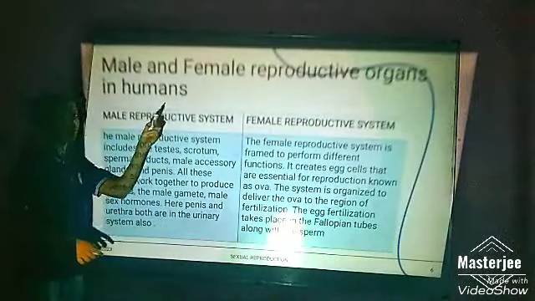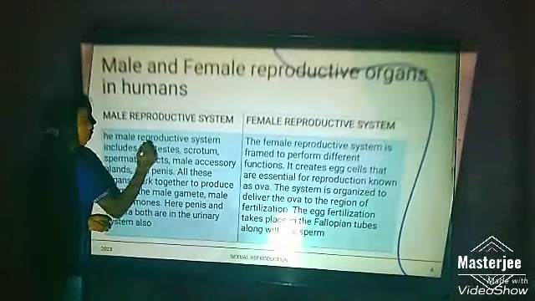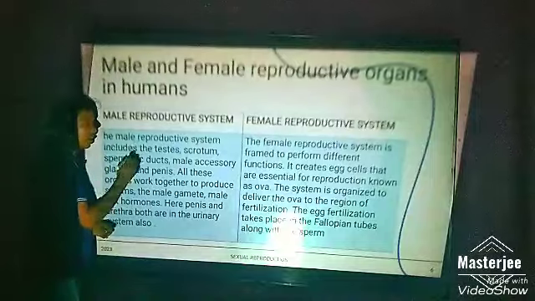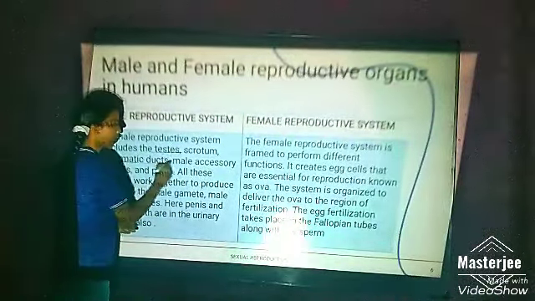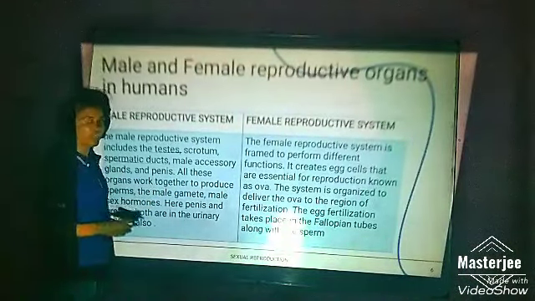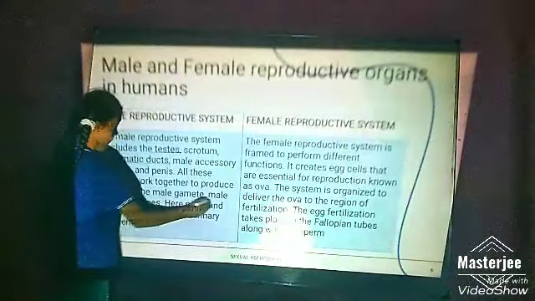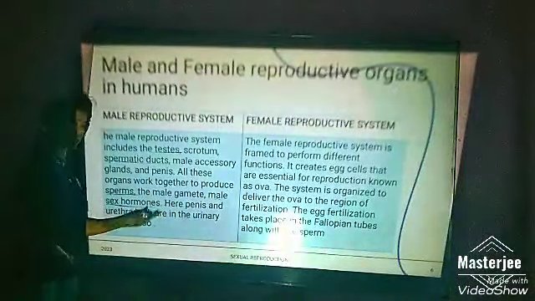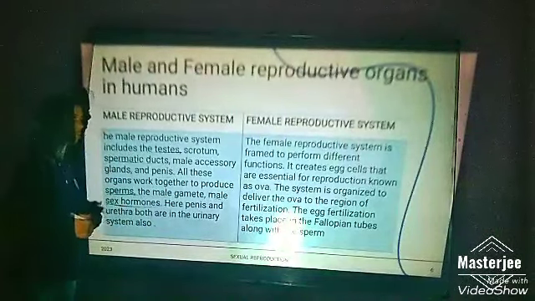The male and female reproductive organs in humans. Male reproductive system. In the male reproductive system, there are the testes, scrotum, spermatic ducts, male accessory glands, and penis. All these organs work together to produce sperm, the male gamete, and also the male sex hormones. Here, the penis and urethra are also present in the urinary system.